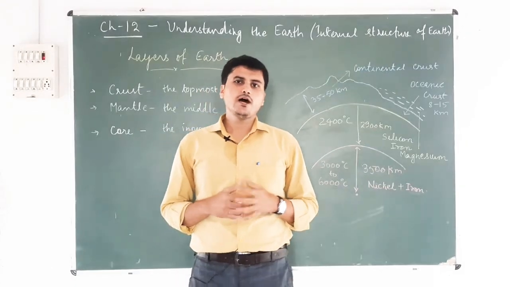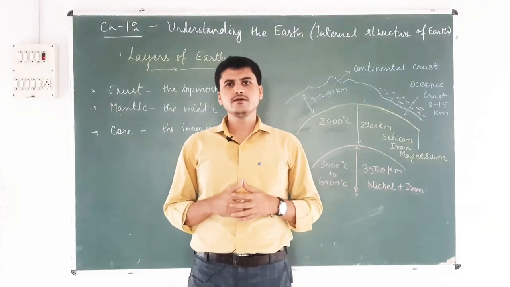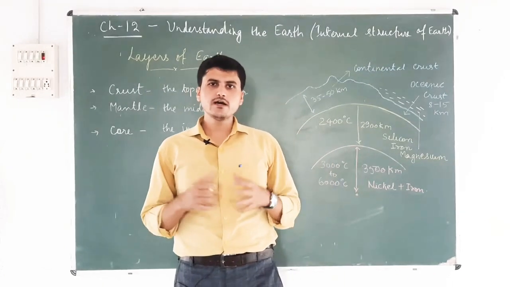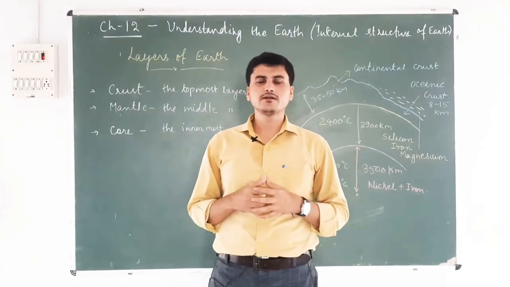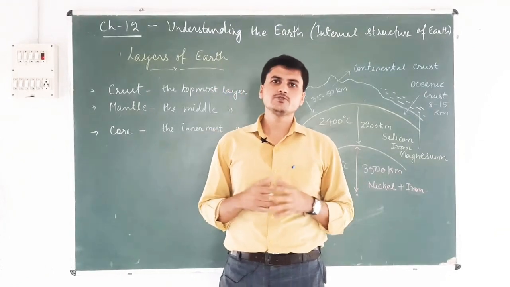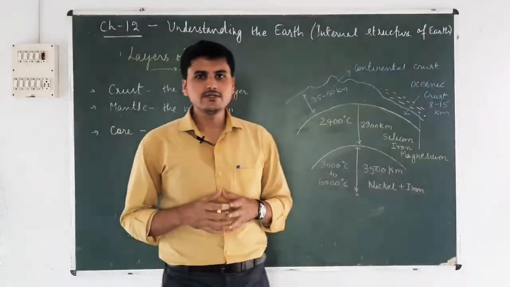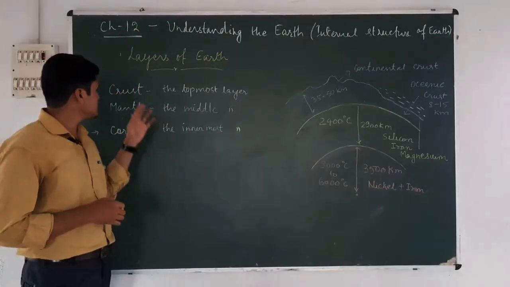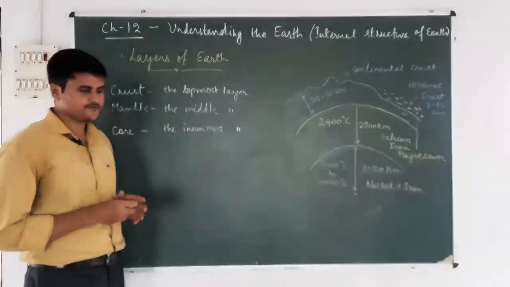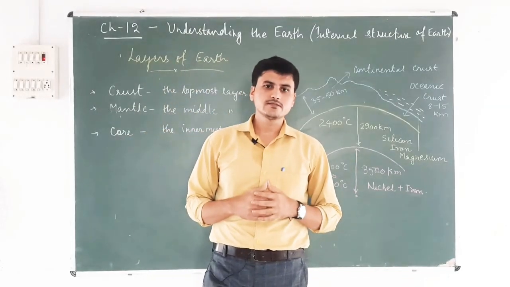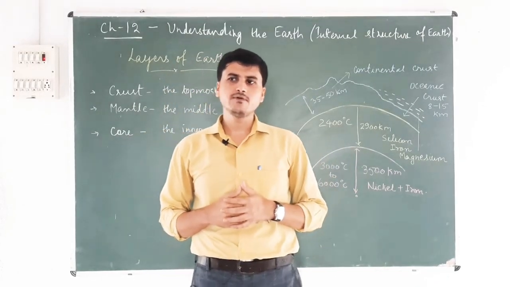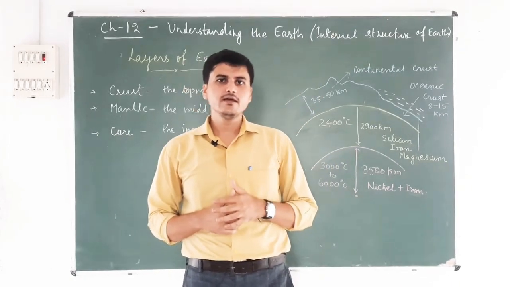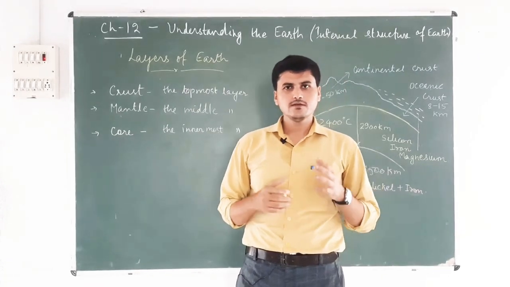Actually students, our earth came into existence 4 to 5 billion years ago. It was formed by the cooling down of ice and dust particles that were present in our space. When we study, we usually categorize the structure of the earth into 3 different layers, and these layers are crust, mantle and core. The outermost layer is known as crust, the middle layer is mantle and the innermost layer is core. The outermost layer is also known as lithosphere.